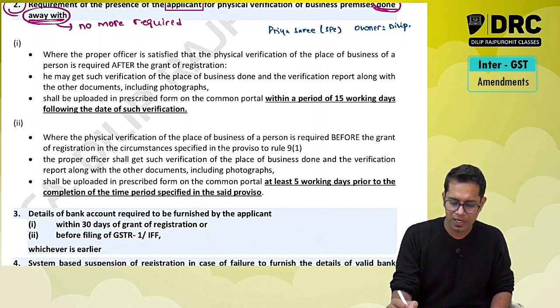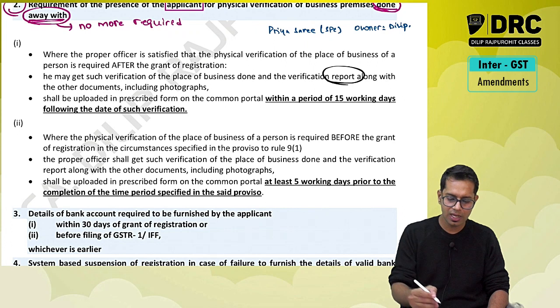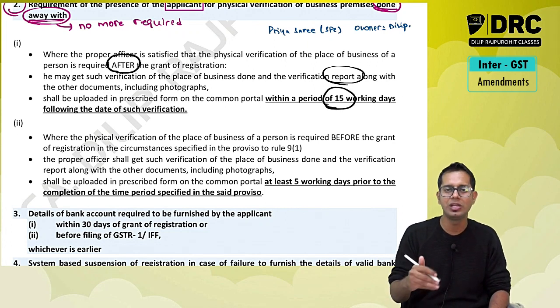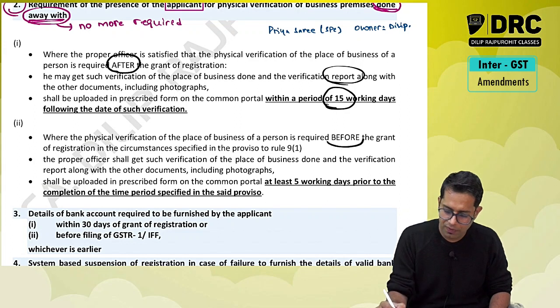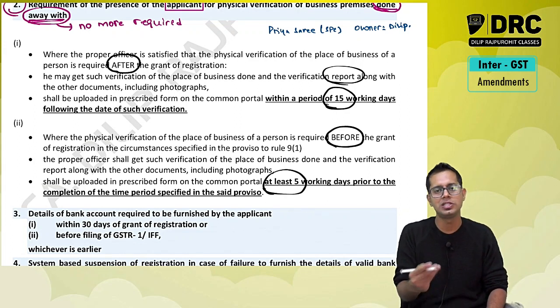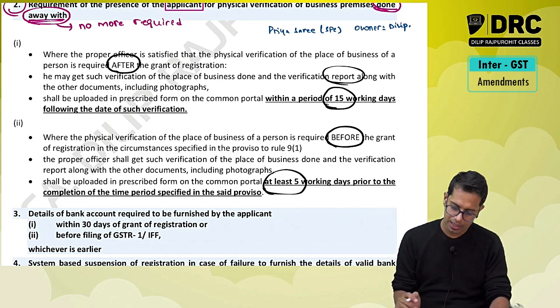Now whenever physical verification is happening, a report is required to be uploaded. If the physical verification is happening after grant of registration, this report is required to be uploaded within 15 days. And if physical verification is happening before the grant of registration, then this report of physical verification is required to be uploaded at least 5 days before granting the registration.